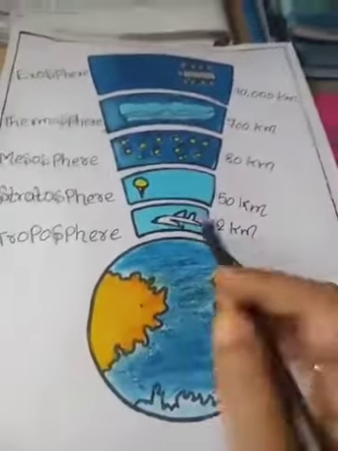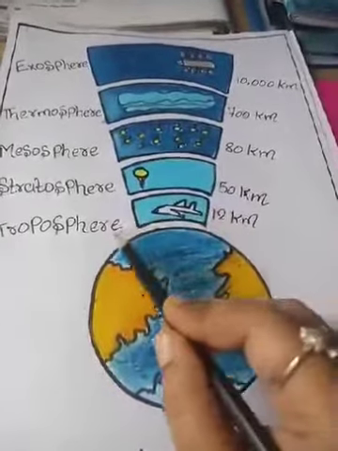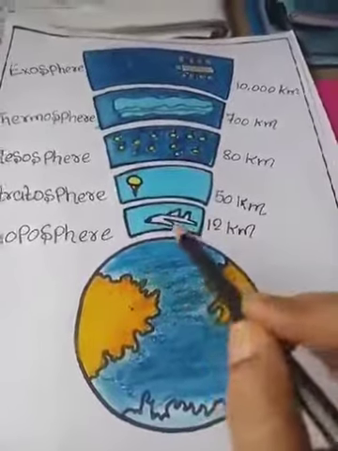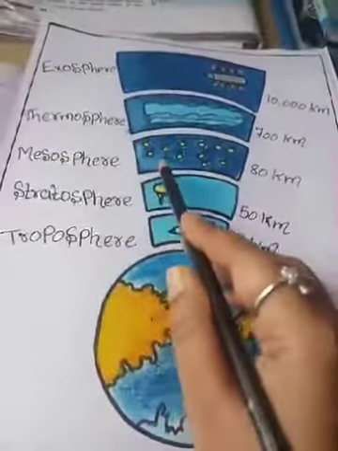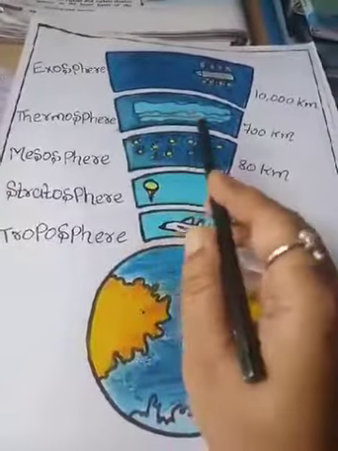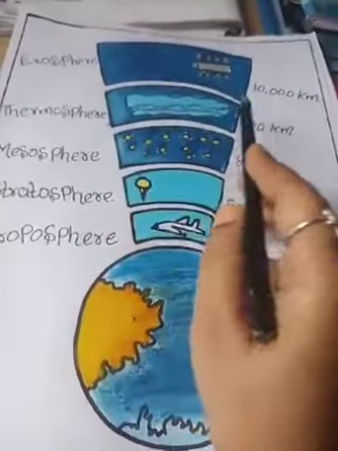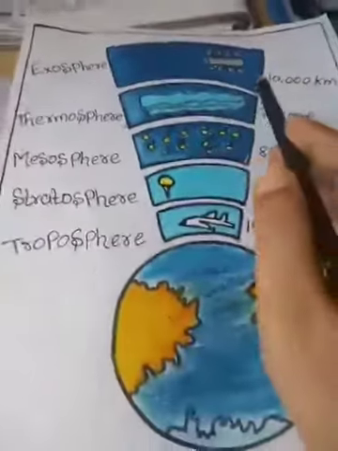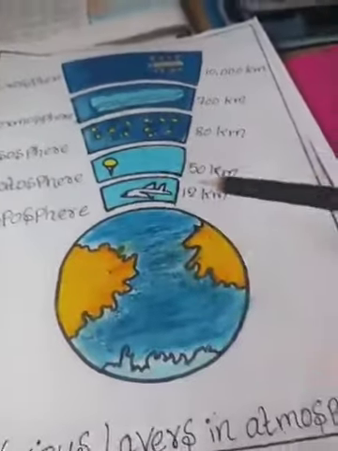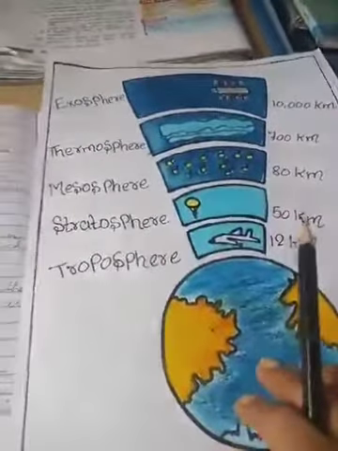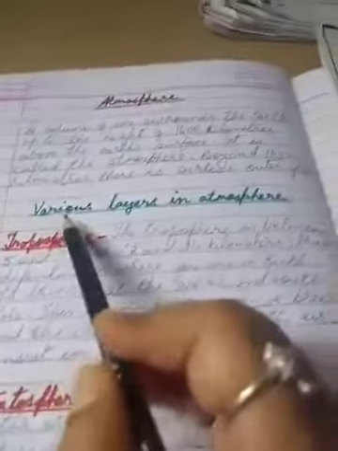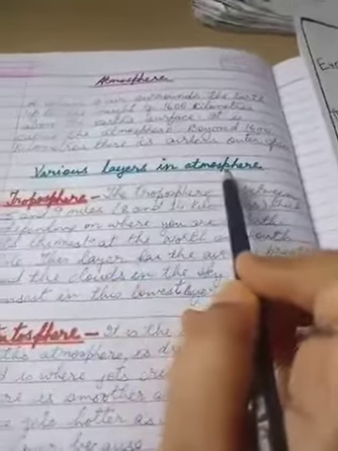Here you can see in the picture, children, the layers of the atmosphere. There is a layer of atmosphere over here, the layer of air over here. This another layer is mesosphere, another layer is thermosphere, another layer is exosphere. We will study these layers of air which surround the earth, and it forms the atmosphere. Now let us see the various layers of atmosphere.